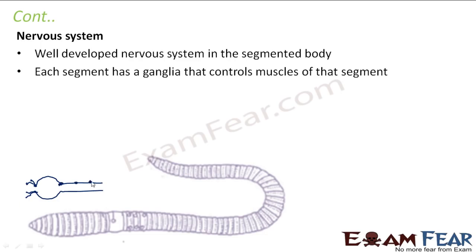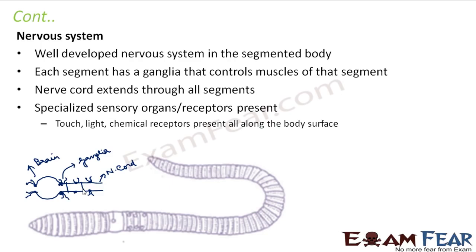These are the ganglia and this is the brain. These are the ganglia and this is the nerve cord. So each segment will have a ganglia and that will control the muscle of that segment. Nerve cord extends through all the segments.